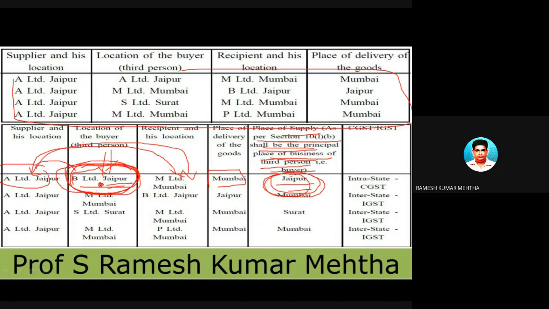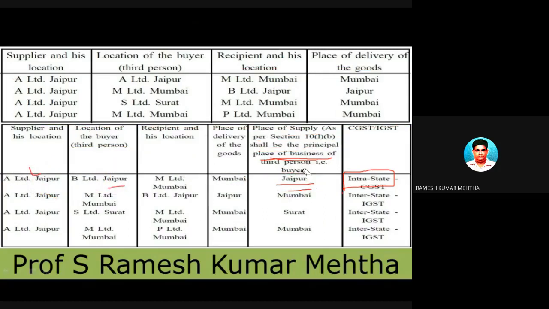ये जो थर्ड पर्सन है इसका प्लेस कहाँ है? ये है जयपुर में. और सप्लाई कौन कर रहा है? जयपुर वाला. जयपुर वाला किसको सप्लाई कर रहा है? जयपुर को. Jaipur is in Rajasthan and this Jaipur also is in the same Rajasthan. So this is a case of intrastate, and we are going to levy 50% towards CGST and 50% towards SGST. So hope you have understood. If you have not understood, I am going to take up some more examples for your convenience.